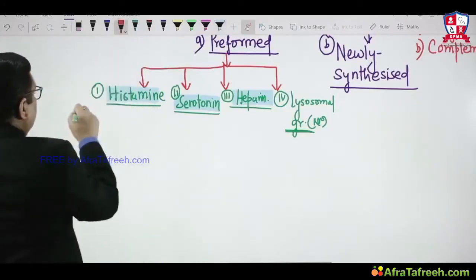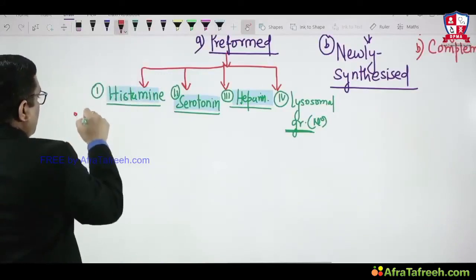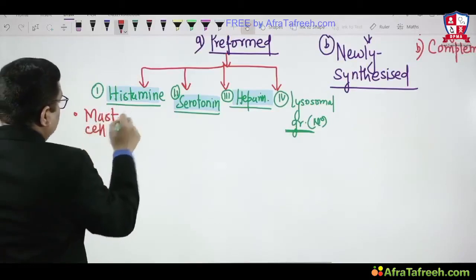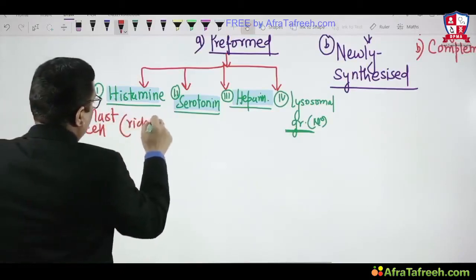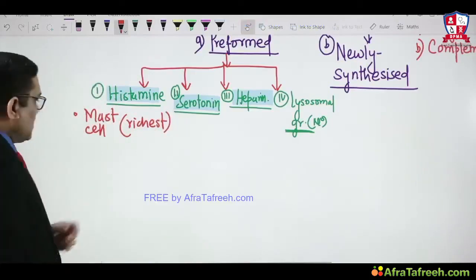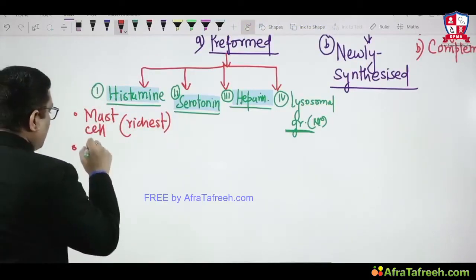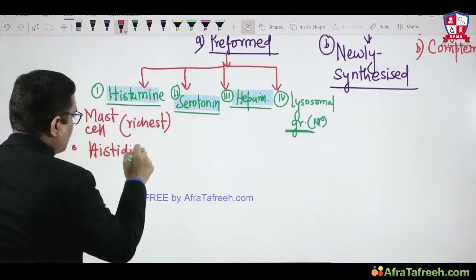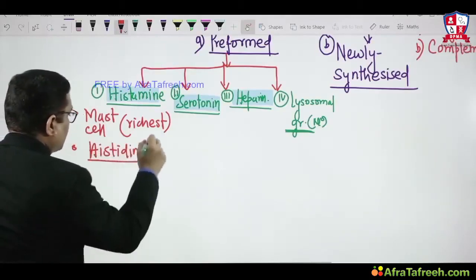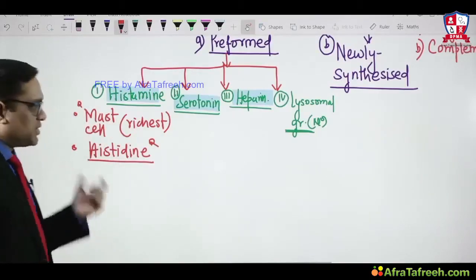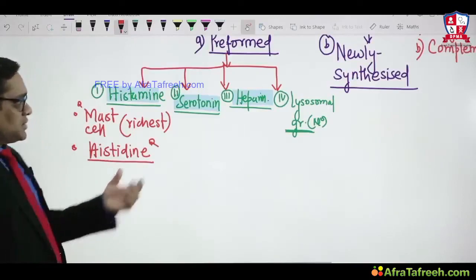Histamine, richest source is the mast cell. This is another important MCQ which the examiner asked, right? Richest source for histamine is the mast cell, and histamine is synthesized from the histidine amino acid. Another important question: richest source is the mast cell, synthesized from the histidine amino acid.